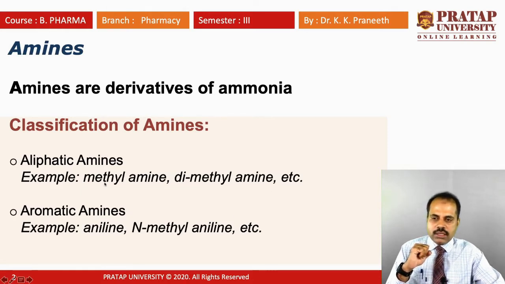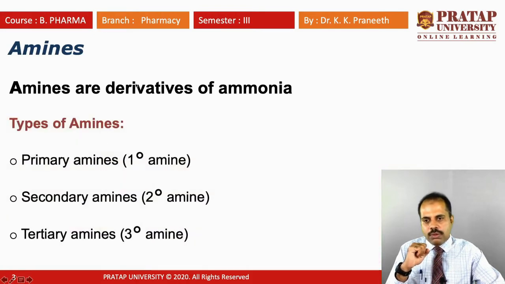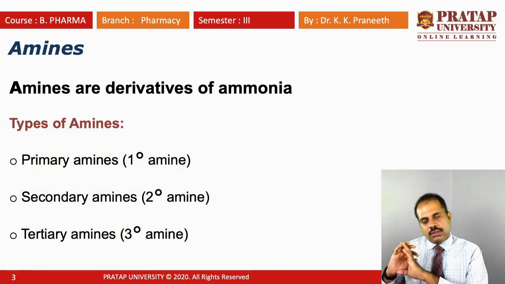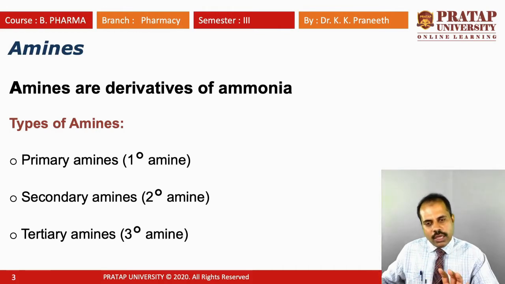Now let's check the structure and synthesis of these amines. Before that, there are also different types of amines. We have seen the classification: aliphatic amine and aromatic amine. Under this classification, there are also different types.